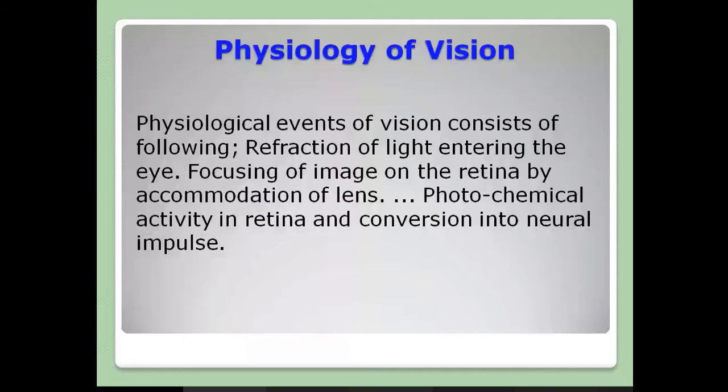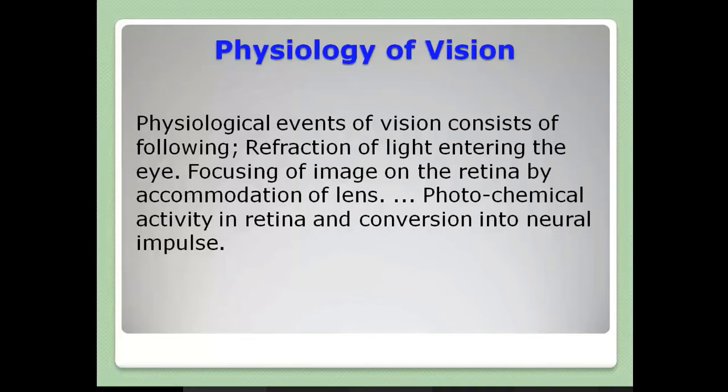First one, refraction of light, the light which comes from the outside environment. The refraction of the light entering the eye, that is the first step, first event. Then the second event, focusing of image on the retina. So the light enters inside the eye through the eye lens. After that, the image which is formed by the lens, your biological lens inside your cornea, will be focused. So that is called the second step, focusing of image on the retina.